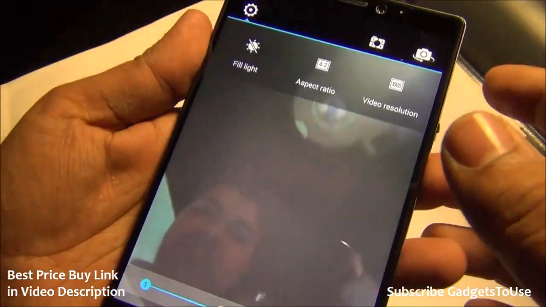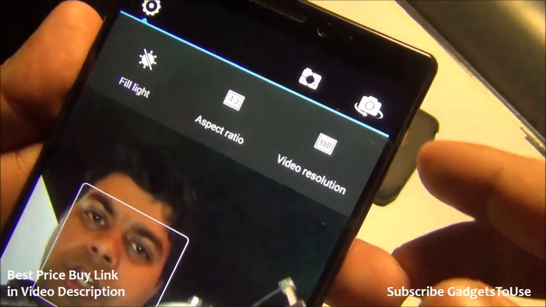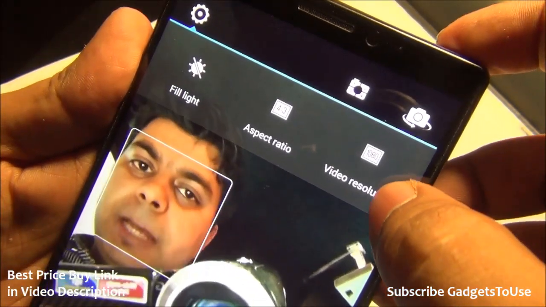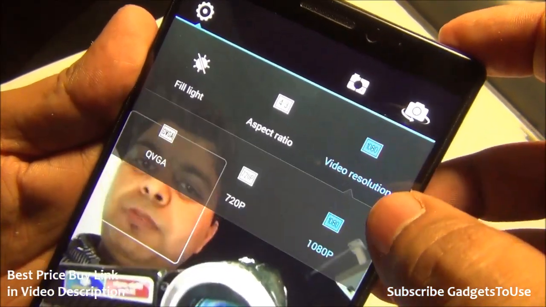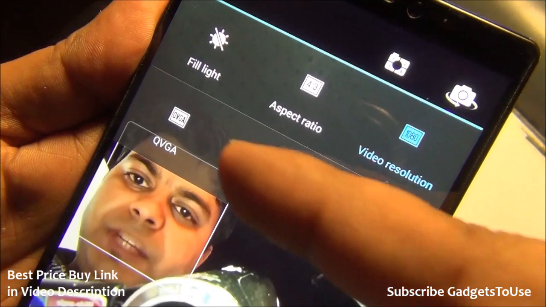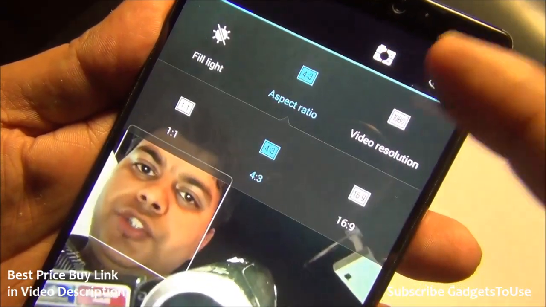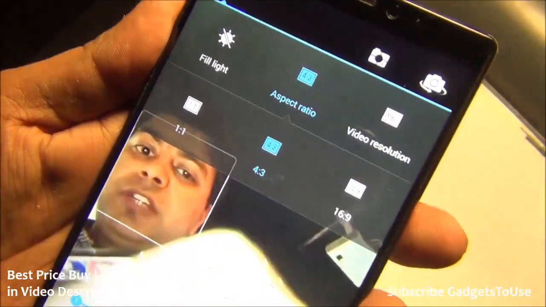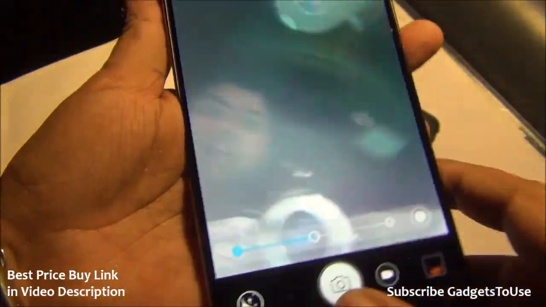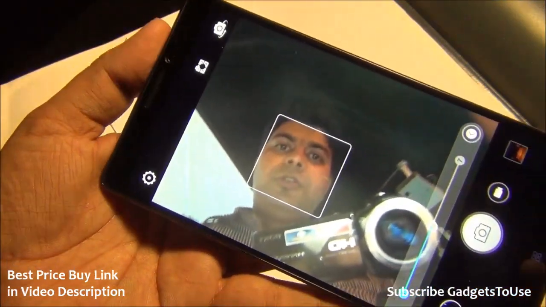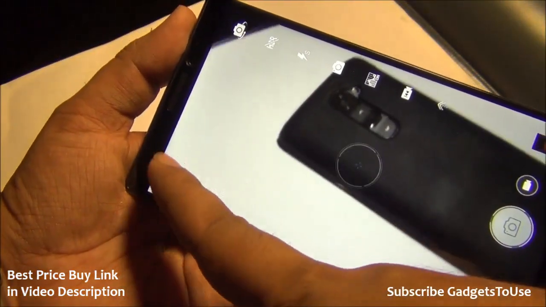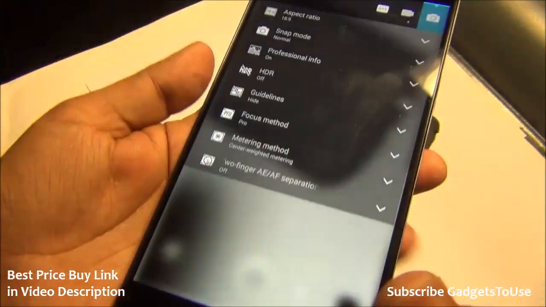And when it comes to the resolution at which you can record high definition video from the front camera, 1080p is supported. You do have the support for 720p as well, and then you have aspect ratio, which you can also control. 16:9 aspect ratio is supported from the front camera as well, which is definitely a very good thing. Let me just show you the view from the rear camera, and I can just show you first of all the settings for the rear camera.